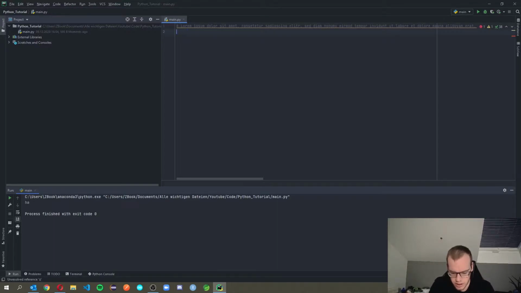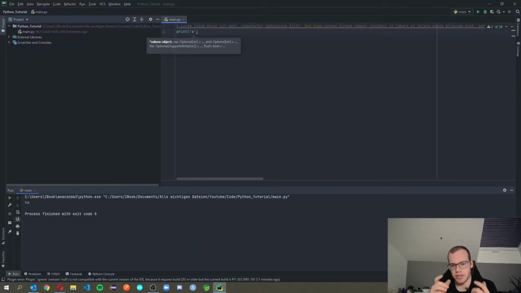If we look here, for example, we have a character. If we want to print a character, we need those quotation marks to print it. So let's have a look at the A. It's a character and we print it with the quotation marks. And the cool thing is, it doesn't matter how many characters we put in there. If we, for example, just write this, it's okay. We can store as many letters in there as we want.